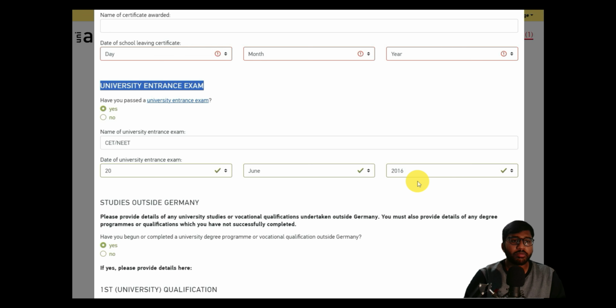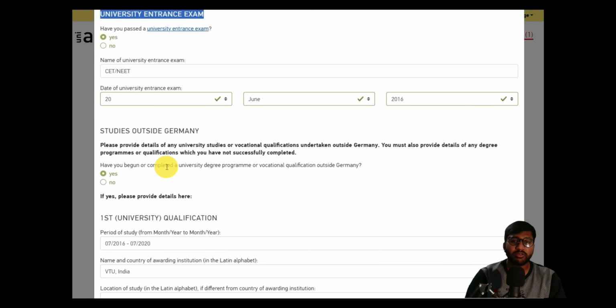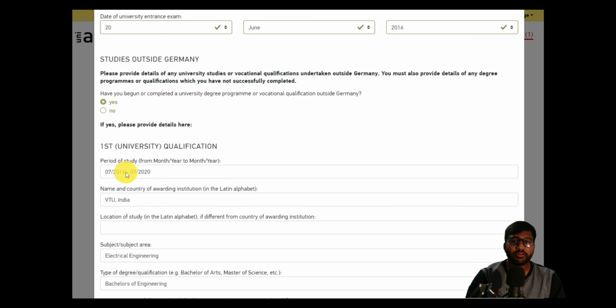In order to pursue your bachelor's in some of the reputed colleges, this is the preliminary exam before you join for a bachelor's. As of now, we have given our university entrance qualification. Next, we will fill in our studies outside Germany, which is our first university qualification, Bachelor of Engineering.